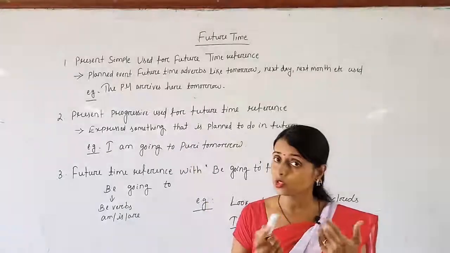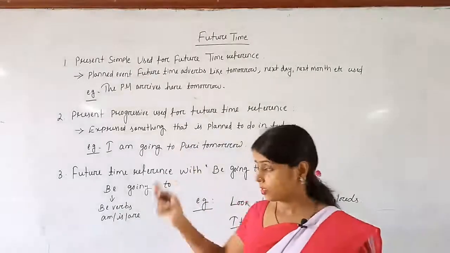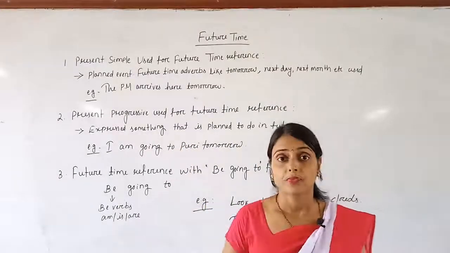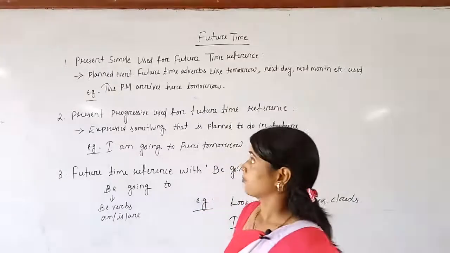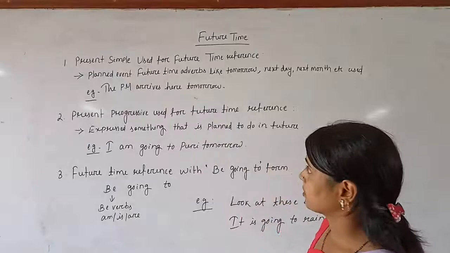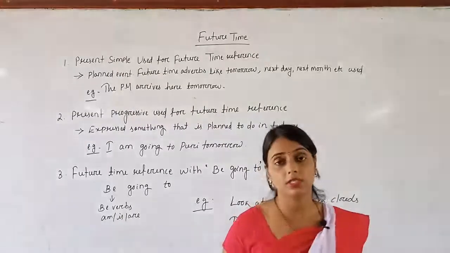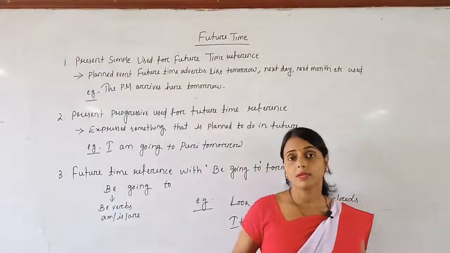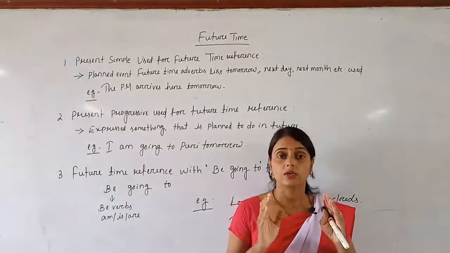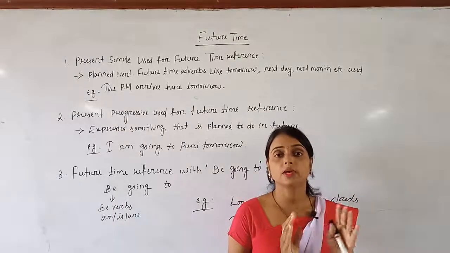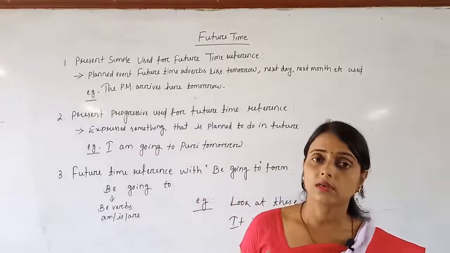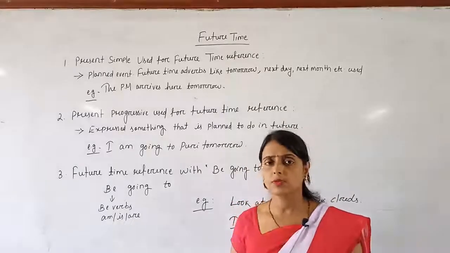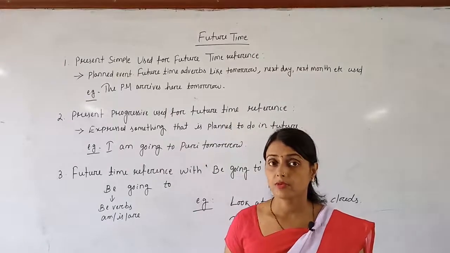Still we will focus light on these 2 points, and the last one is be going to form. Present simple is used for future time reference, but whenever we use present simple for future time reference, we have to use future time adverbs like tomorrow, next day, next week, next month, next year. All these must be used, otherwise it will remain valueless.